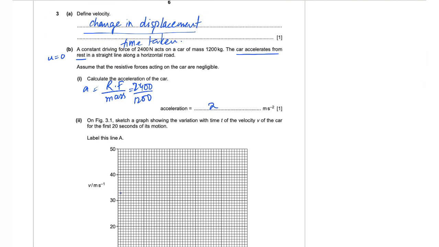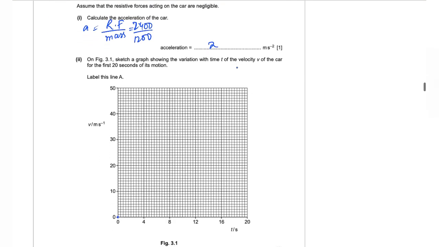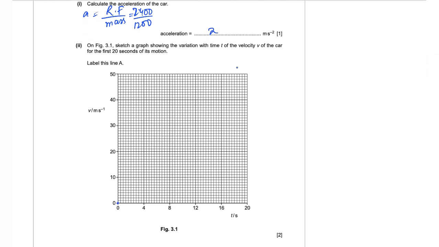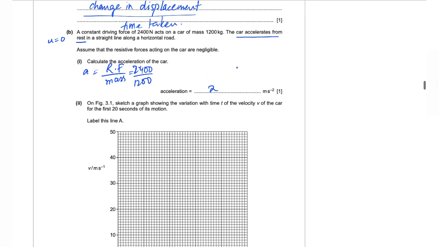Now, it also says that it travels with acceleration and it is going to be constant throughout because there is no other force that acts on the car other than the driving force, which is 2400 newtons. So there is constant resultant force, hence constant acceleration. So there is going to be a straight line through the origin with positive gradient. The positive gradient indicates that the car is accelerating, and the straight line indicates that it is constant. It is not changing.